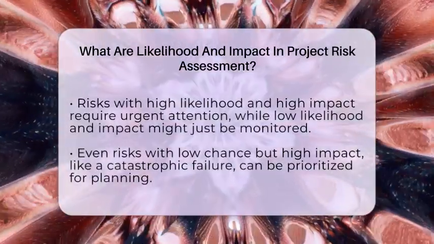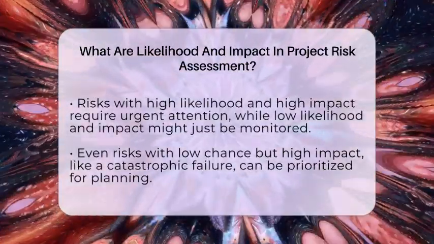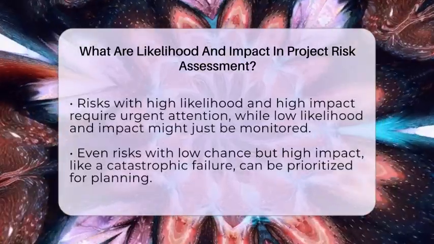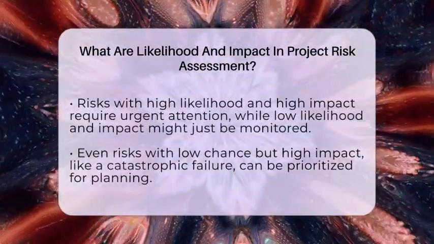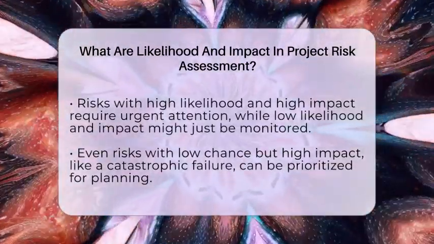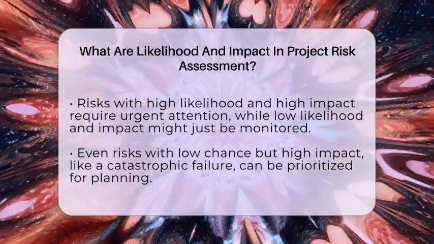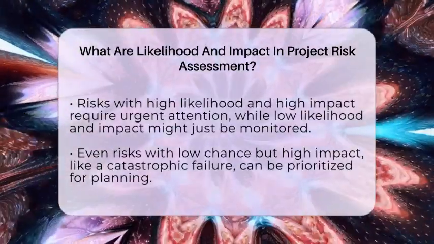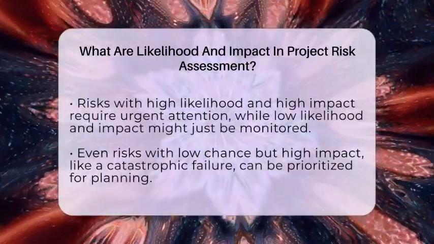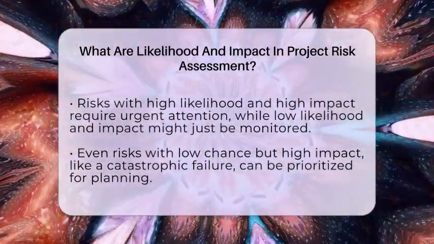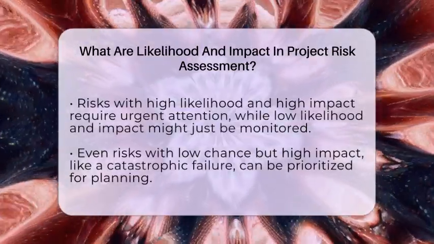Sometimes, a risk with low chance but very high impact can be treated as a priority because it could cause major problems if it happens. For example, a rare but catastrophic system failure might be worth extra planning. To decide what to do about risks, project managers can choose to avoid, reduce, accept, or transfer them.